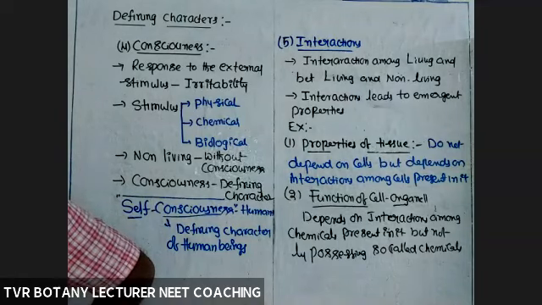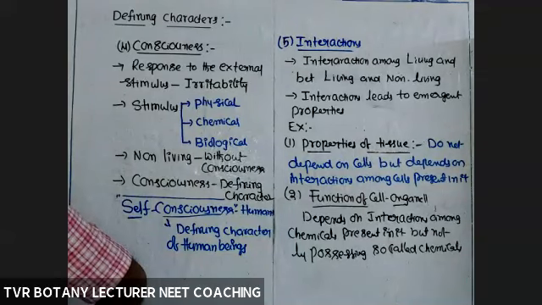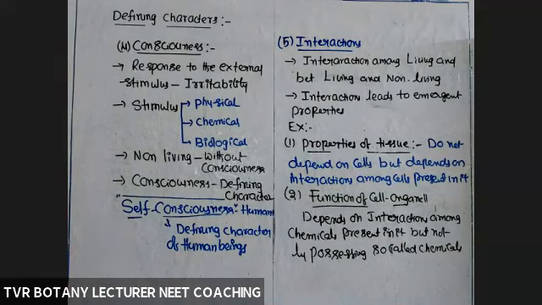No non-living object has these characters. So with the help of these, we can say what is living. Of course, growth and reproduction are also defining properties, but according to the textbook, they are not considering those two as defining properties. The reason is they are shared or absent in a certain number of organisms.